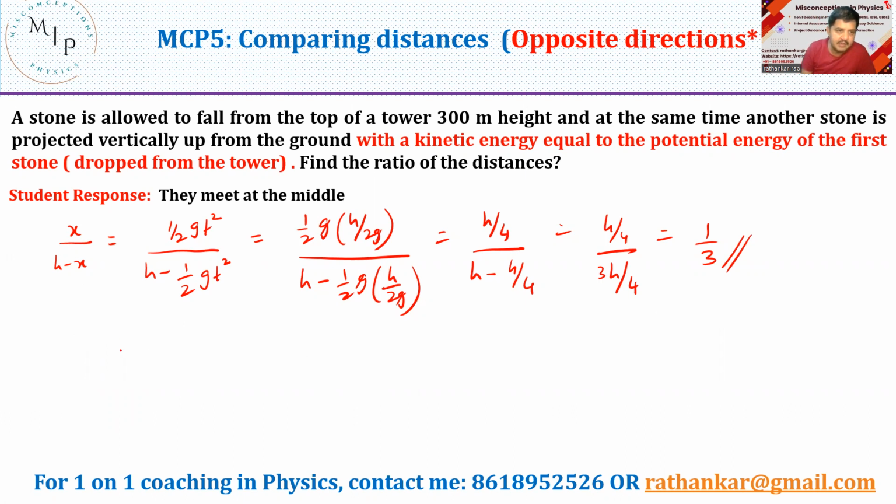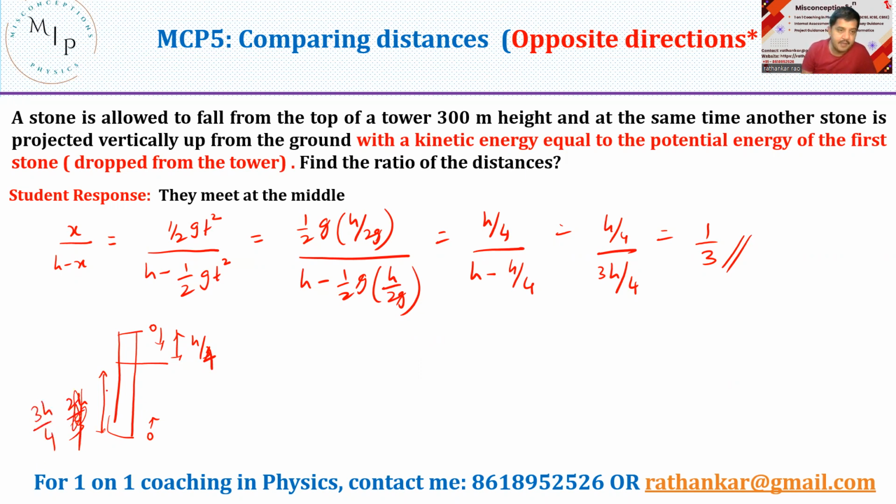We understood that when you have a building and you drop a ball from here, and you throw another ball from here in such a way that this energy was equal to this energy, then this ball would have traveled a distance of h by 4, and this ball would have traveled a distance of 3h by 4.